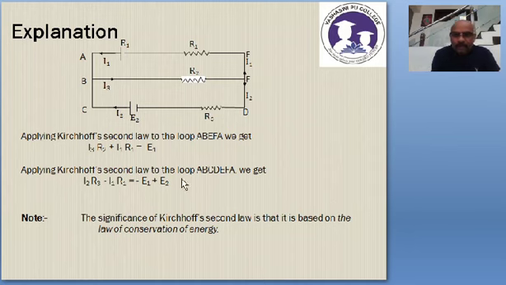First we have marked the current I1 flowing from F to A. I can mark in the opposite direction also, but I have chosen F to A. And again I have taken I3, marked from B to E. I can also mark it from E to B, but I have marked it from B to E because I can mark the way I want. It makes no difference at the end.